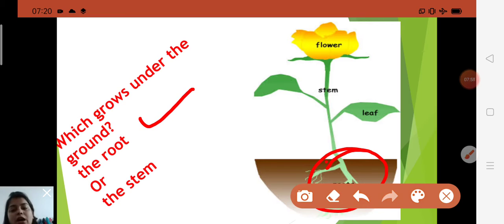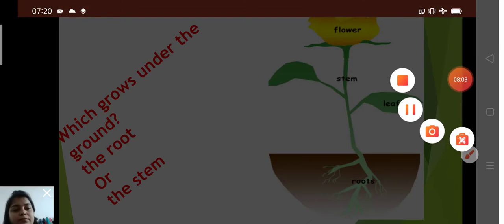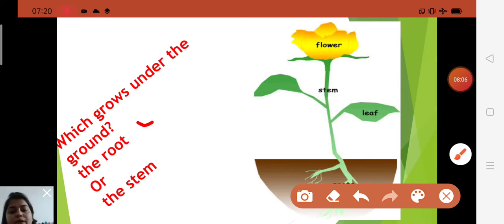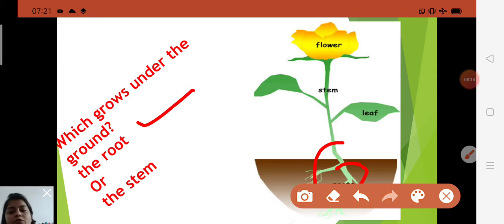Roots are the lifelines of a plant. Yes, roots are the lifelines of the plant, taking up water and nutrients from soil. That's why it is the lifeline of the plants, and also moving them up into the leaves. Okay, and it grows under the ground. Only which part of the plant grows under the ground? Yes, the root.